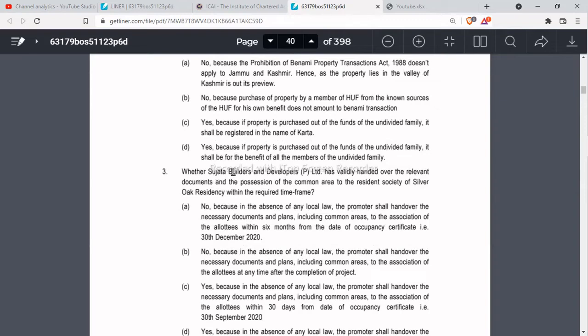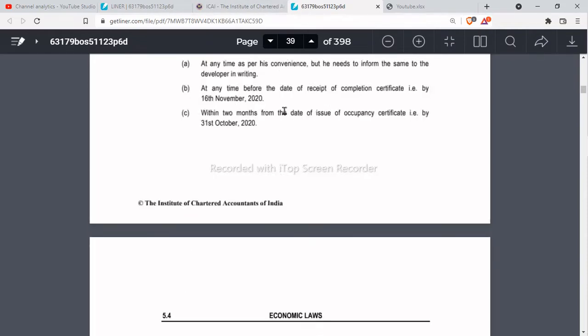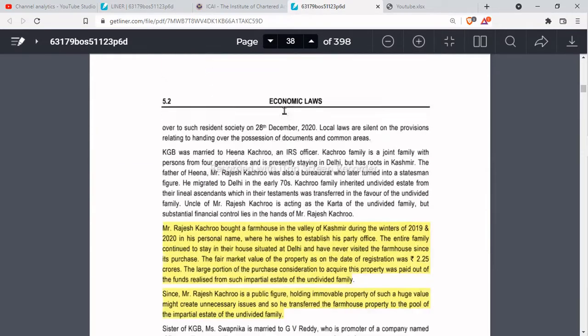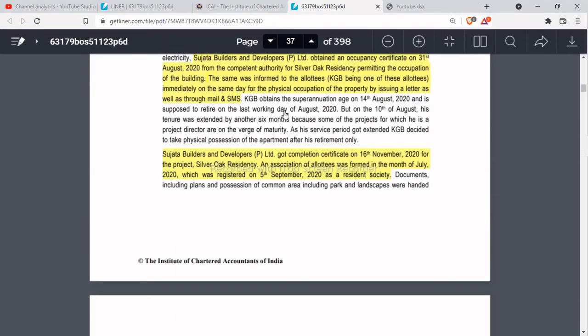Question third, whether the Sujata Builders and Developers has validly handed over the relevant documents and the possession of the common area to the Resident Society of Silver Oak Residency within the required time frame. This is also a straight away question. If you know the time period within which the document should be handed over, this is a very easy question for you. So let's see the case study for further details. Yes, as you can see, Sujata Builders got completion certificate on 16th November 2020 for the project.